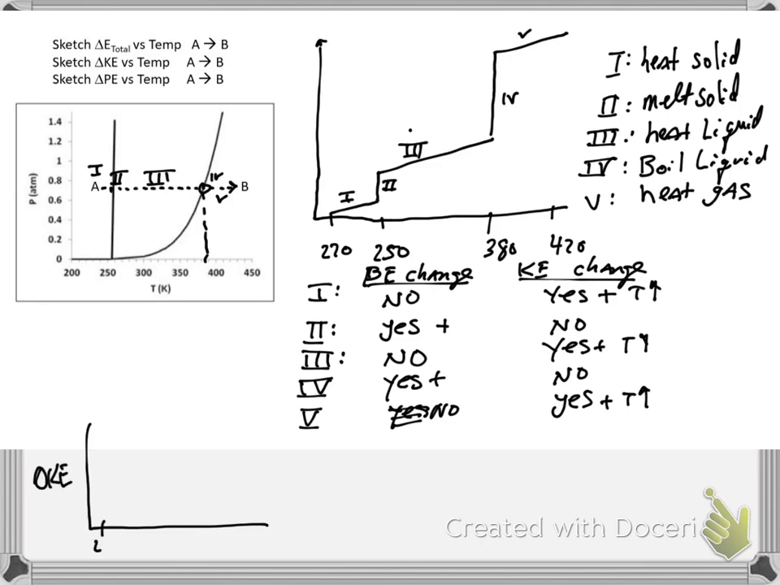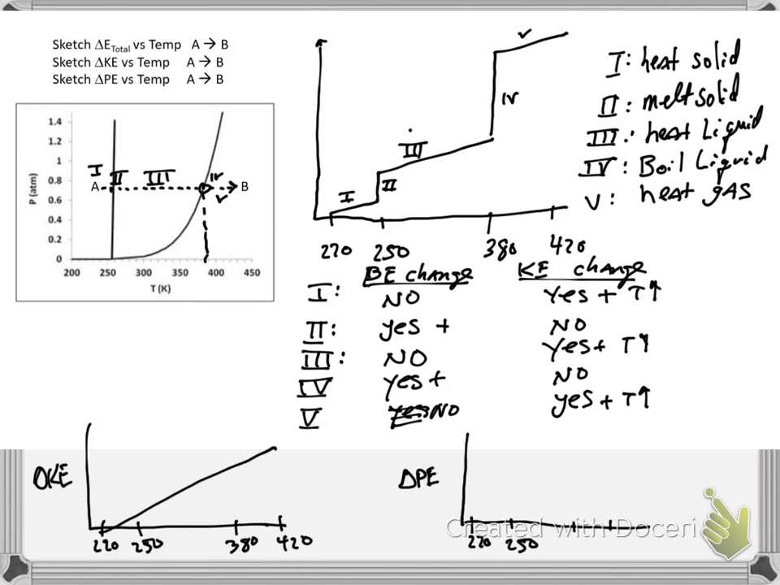So here we have a change in kinetic energy with temperature, and that's just a straight line. Anytime temperature changes, kinetic energy changes. Potential energy is very responsive to phase changes, so we have a step up. There's no change heating the solid, a small step going solid to liquid. Then we go over to the liquid to gas boiling. There's a big step, and there's no change in potential energy heating the gas.